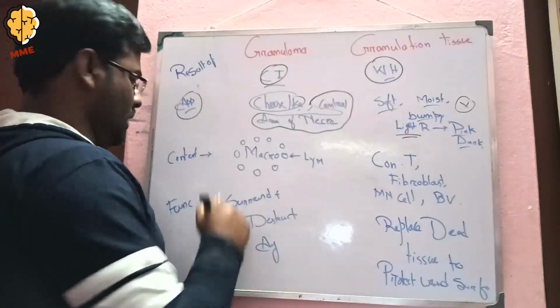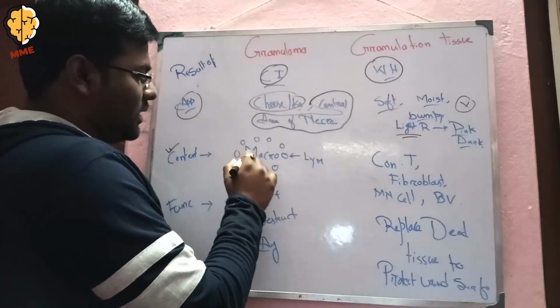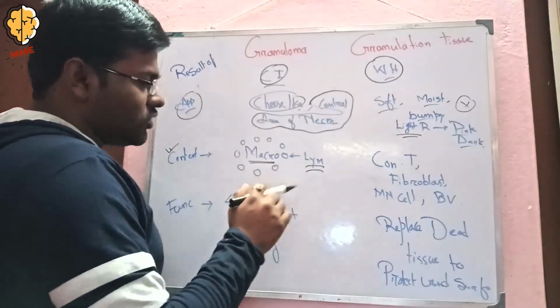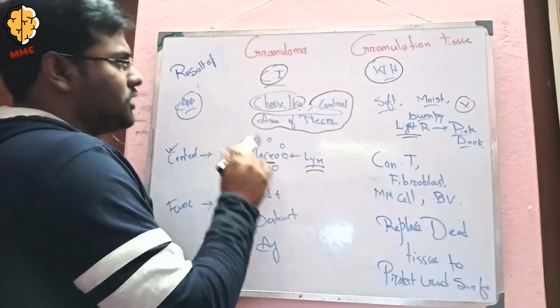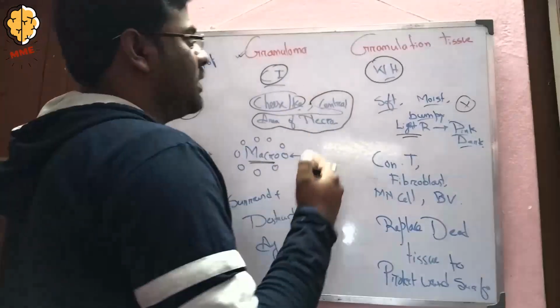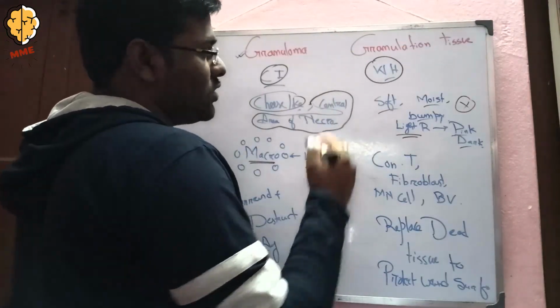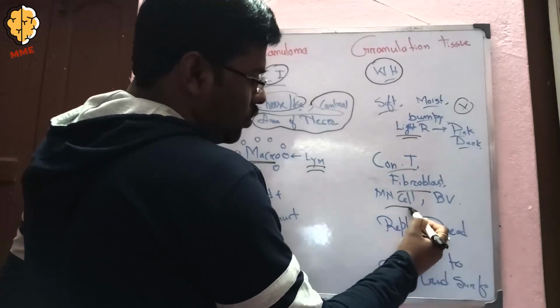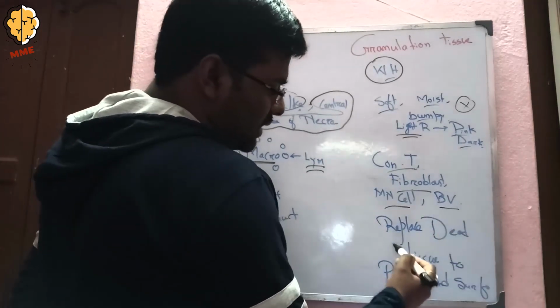Coming to the content, the main composition of the granuloma is an accumulation of macrophages surrounded by lymphocytes. And in case of granulation tissue, connective tissue, fibroblasts, mononuclear cells and blood vessels are seen.